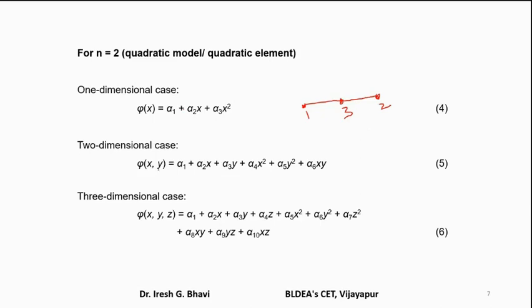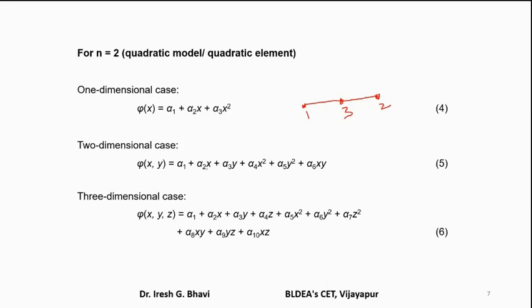Then 2-dimensional case means it is a quadratic triangular element. So the polynomial will be like this. Here you can see that for a quadratic bar element the maximum power is 2. And as it is a 1-dimensional case, it contains only x terms. In 2-dimensional case, it will contain both x and y terms.